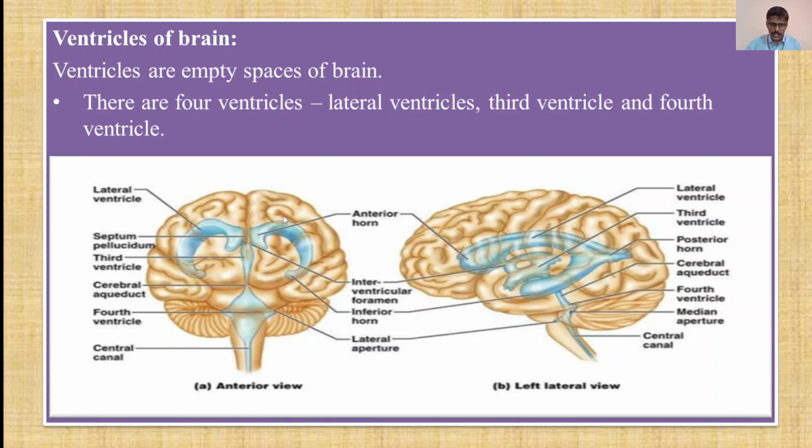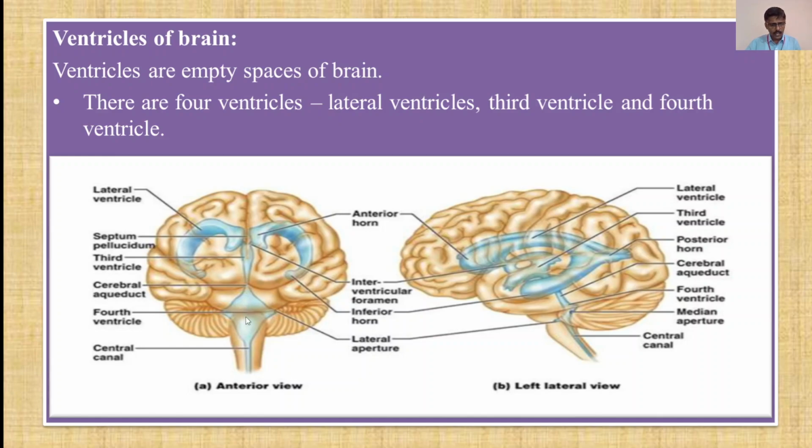Now this projection, or the space, looks like a horn, so it is called the anterior horn. Beneath that is the septum pellucidum, which divides this part. Then this is the third ventricle, beneath the septum pellucidum, and the cerebral aqueduct beneath it.